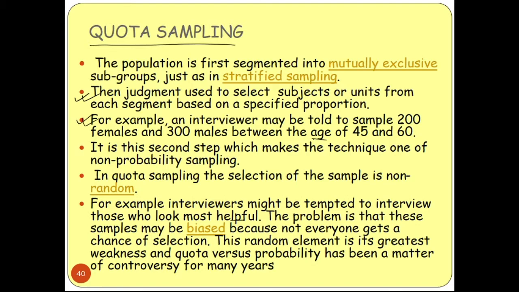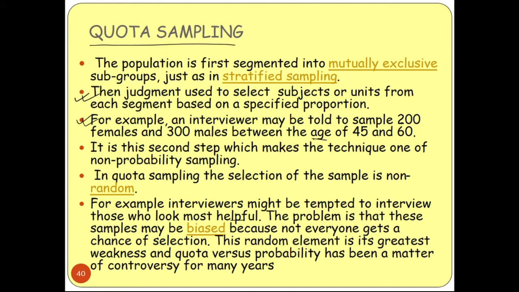So this is bias, and each and everyone is not getting the chance, because at first you are reducing some people from your panel. According to the age criteria and according to the gender, you are just selecting some people, and from them you are getting some people. That means you are not choosing everyone. So this random element is its greatest weakness, and quota versus probability has been a matter of controversy for many years. Okay, so this is quota sampling.